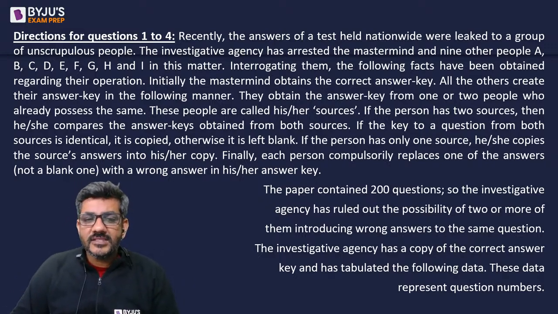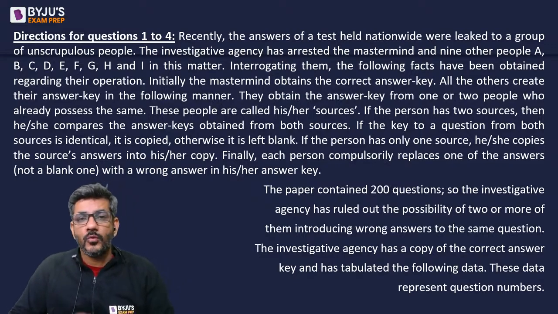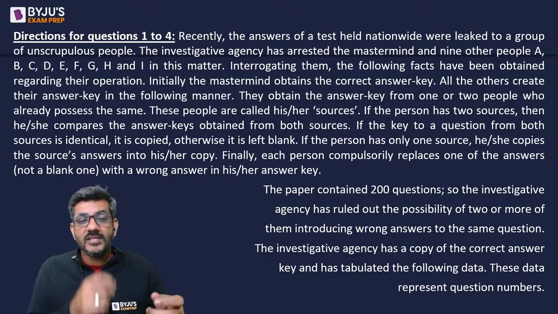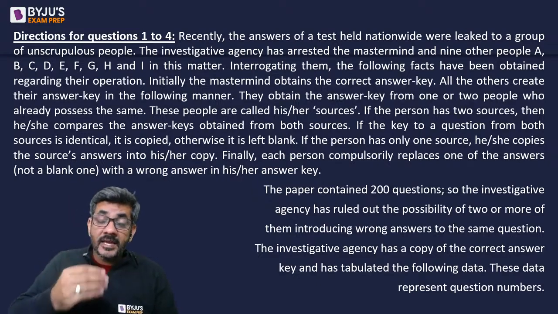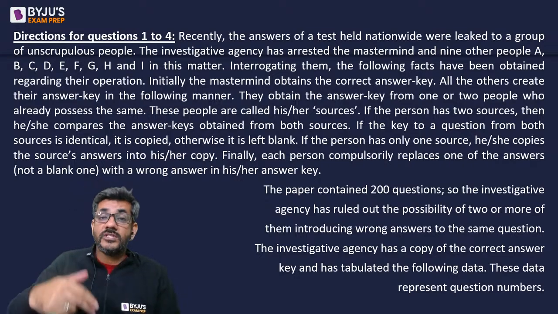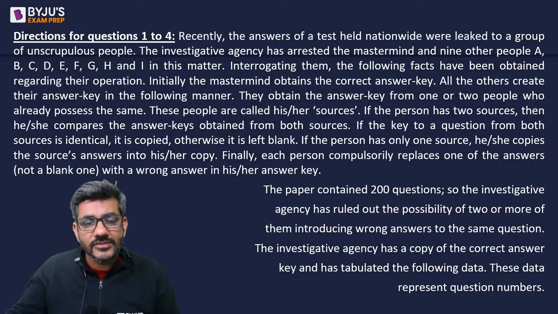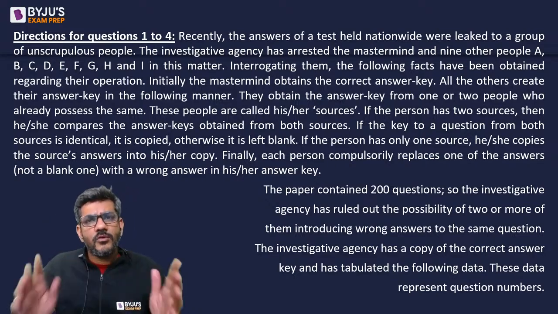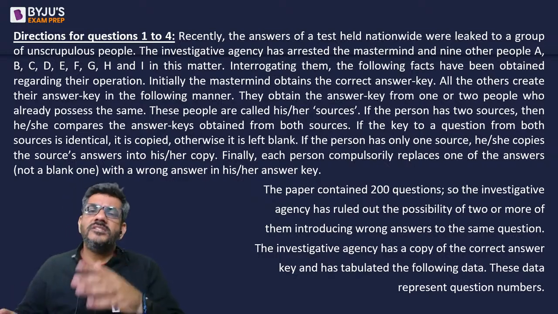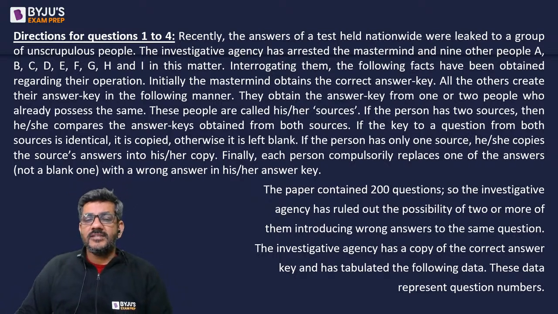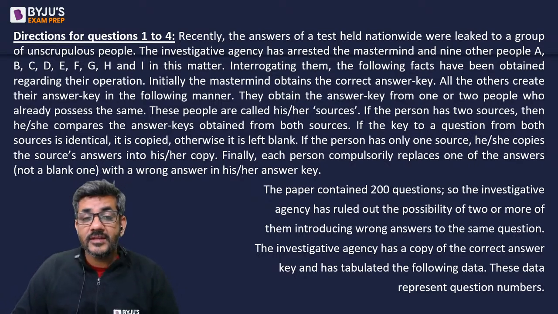So the investigative agency has ruled out the possibility of 2 or more of them introducing the wrong answer to the same question. So when a person introduces the wrong answer to a particular question, compulsorily, जब वो एक क्वेश्चन का आंसर गलत करते हैं, अब ये पॉसिबिलिटी है कि मैंने किसी से कॉपी किया और जानबूझ के मैंने क्वेश्चन नंबर 10 को गलत कर दिया, तो ये भी तो हो सकता है कोई दूसरा आदमी भी क्वेश्चन नंबर 10 को गलत कर दे जानबूझ के. They are saying that they have ruled out the possibility of that because there are so many questions, so they are assuming कि ऐसा होने के chances बहुत कम है कि दोनों लोगों ने same question का आंसर गलत किया हो. The investigative agency has a copy of the correct answer key and has tabulated the following data.